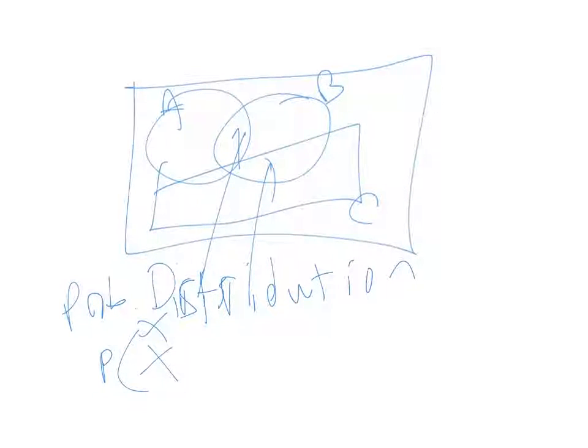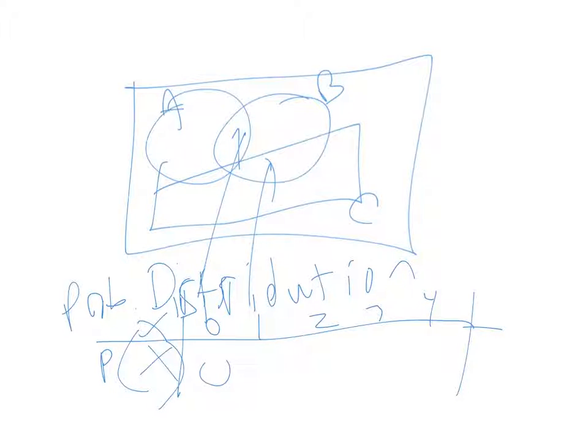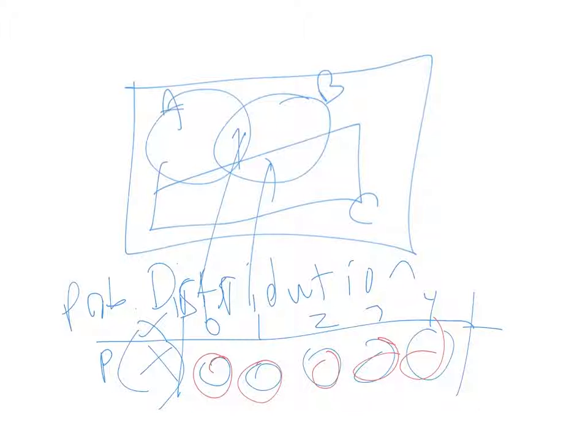We're going to have X, which is the number of successes, and we're going to have the probability of X. 0, 1, 2, 3, 4, let's say. And then the probabilities that go with it. These probabilities, those are not zeros, I'm circling them. Each of these, if you add them all up, also has to equal 1. And that's what a probability distribution is.